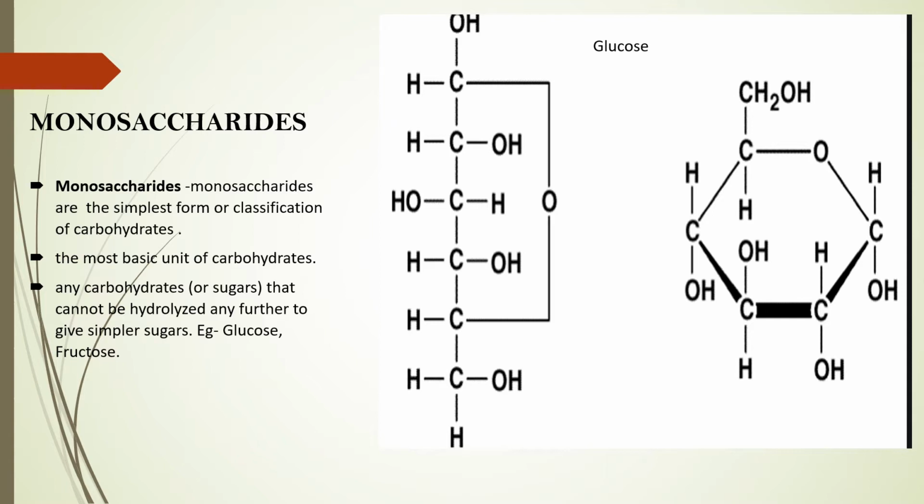For example, glucose is a monosaccharide. On further breaking down the glucose, it will not give you any carbohydrate; rather it will give you different products but not carbohydrates. It means monosaccharides are the basic unit of the carbohydrate. Now moving on to the next, that is disaccharides.